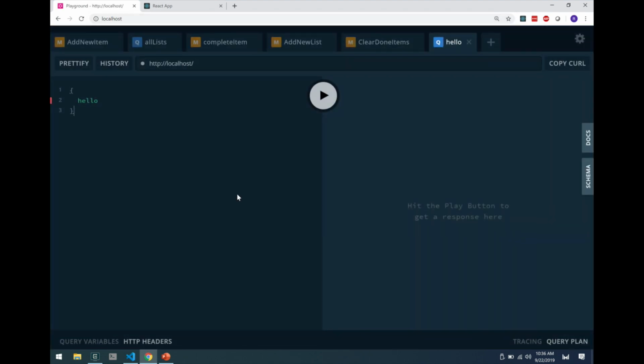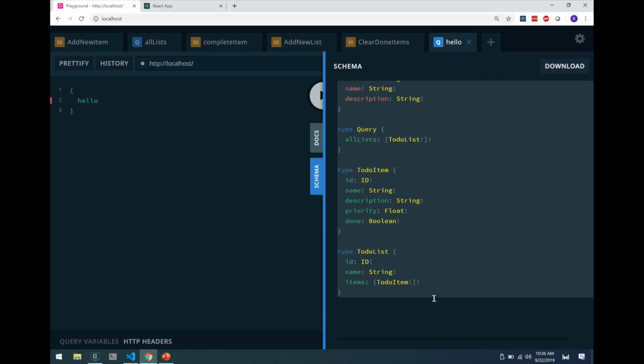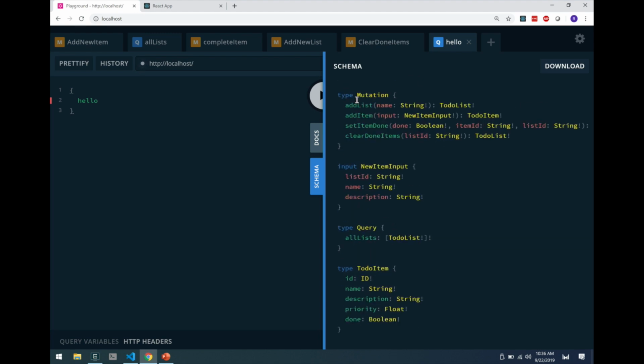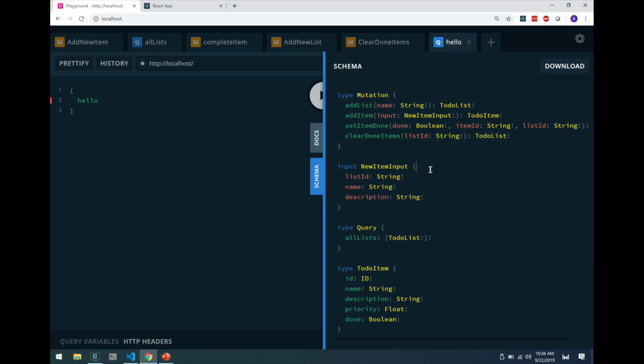And let me show you what that looks like to use first. So you can see this is my schema on the right here. For those of you who have not used GraphQL in a while or this looks foreign, let me go over it really quickly. It's just saying that this entire system, it supports these mutations. I can add a list. I can add an item to a list. I can mark an item as done. I can clear done items. And we saw all those in action in the very quick demo of the front end, right?